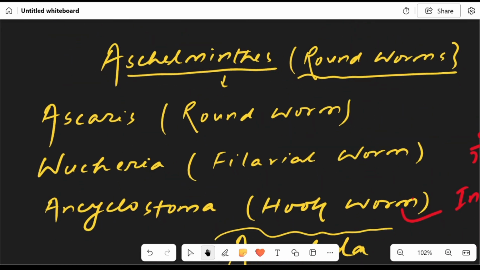Aschelminthes, the roundworms. We have three examples: Ascaris, the roundworm; Wuchereria, the filarial worm; and Ancylostoma, the intestinal hookworm.